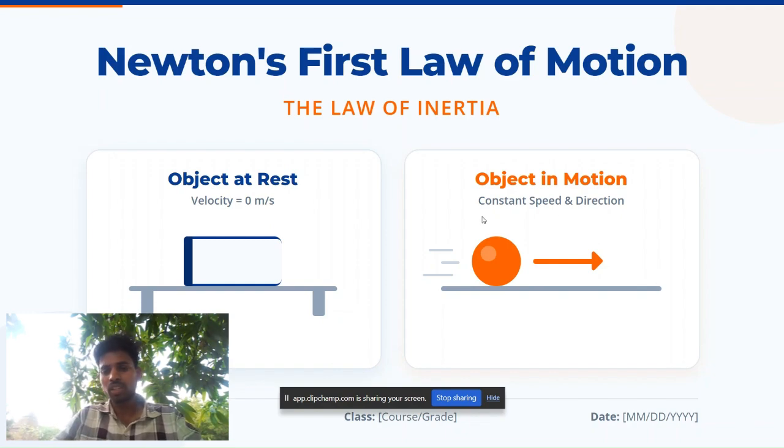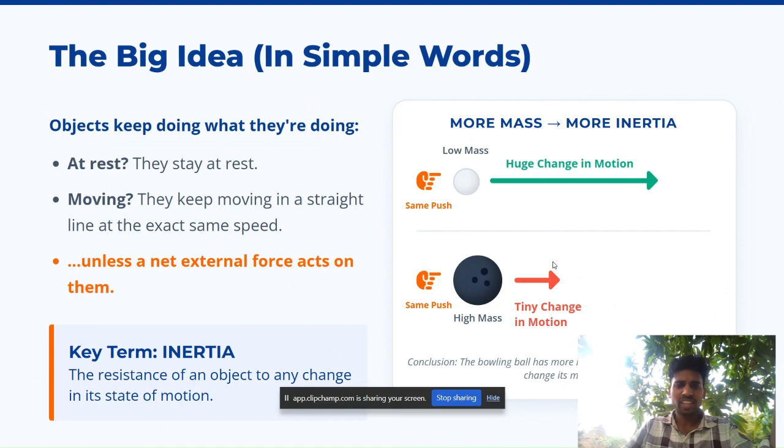So here object is in motion, constant speed and direction. So here the direction is not changing, it is moving forward only. And yeah, it has a constant speed, right? So it is in motion, we can say it is in motion. If there is an acceleration and the object is moving, that is also motion. Now let's move to inertia.